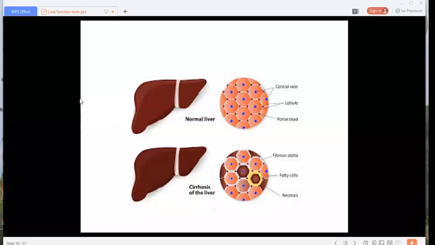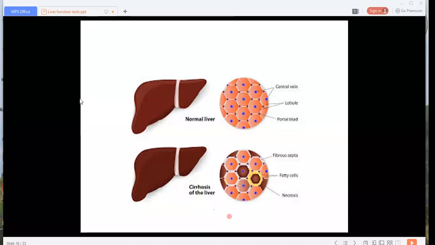The classical example of nutritional cirrhosis is in Africa, the disease called kwashiorkor. It is very common there, and cirrhotic changes are again very common. It is due to nutritional deficiencies.